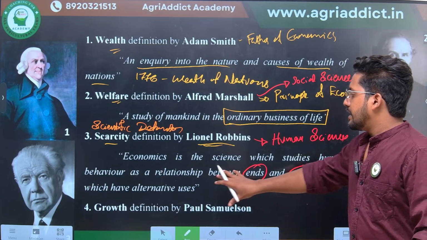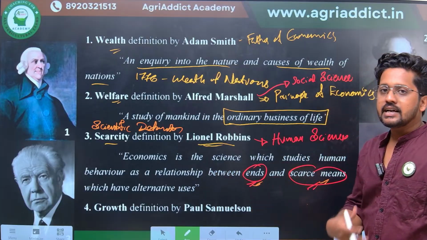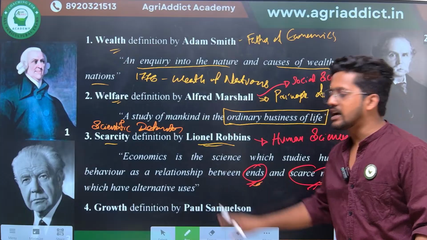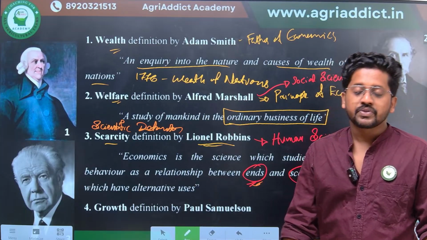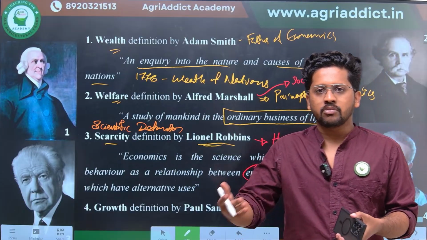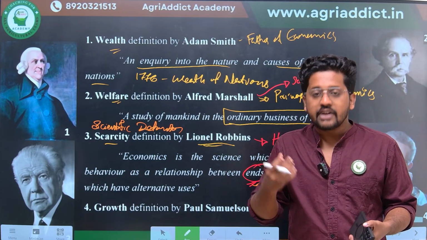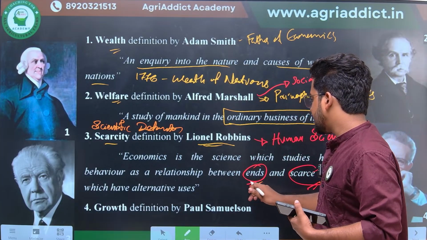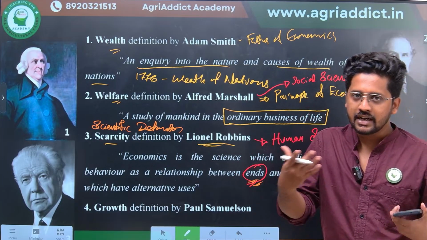So, the relationship between the requirements of a man with the scarce means which have alternative uses. For example, right now the time is almost 7:30, it's almost dinner time, right? So I am feeling hungry right now for my dinner, so that is actually my requirement, right? This is the end, the hunger for the dinner.